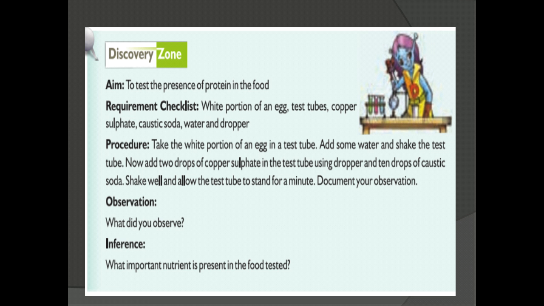The solution turned violet color, which represents the presence of protein in that particular food item. Could you understand, children? So how can we test a food for protein? First, we have to take the food in a test tube along with a little amount of water and shake it well. After that, we add 2 drops of copper sulfate solution and 10 drops of caustic soda. Then we shake well and keep the test tube for a minute, and now we can observe what is happening.